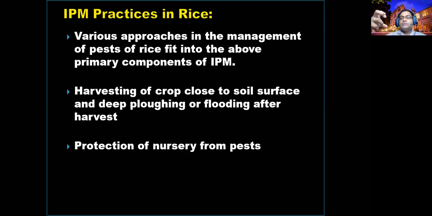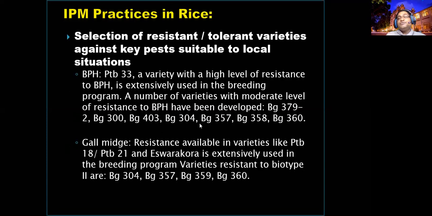Because in the nursery bed you can give a conducive environment at the time, you can easily manage this pest load. Third, selection of the resistant variety and disease-free planting material.